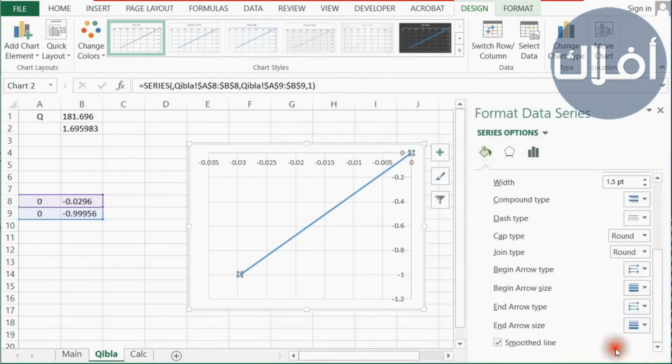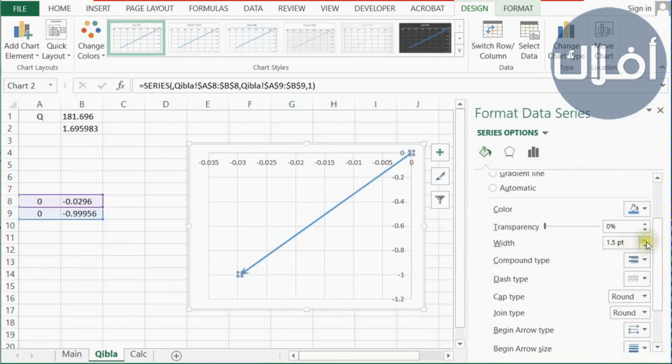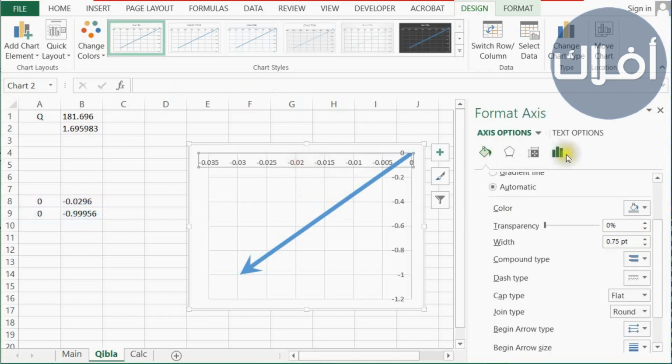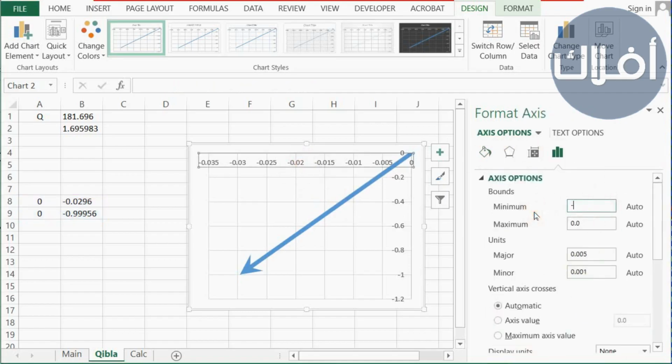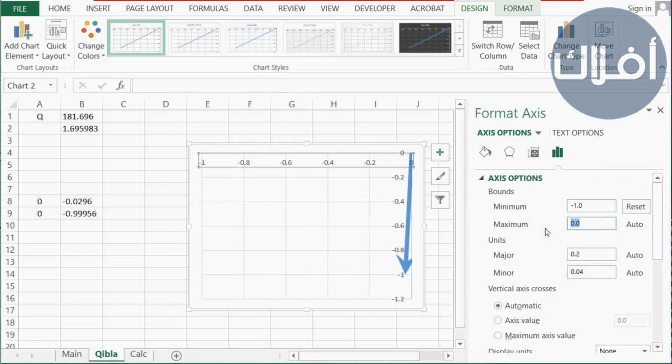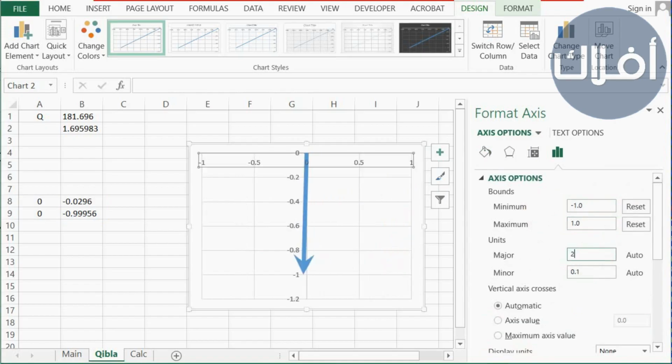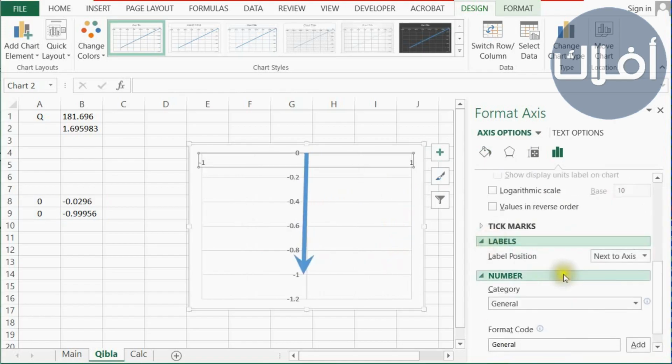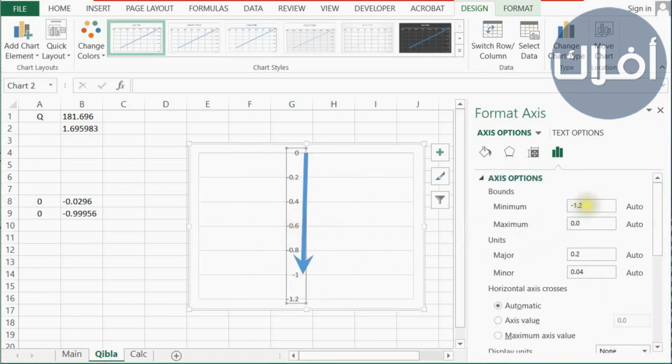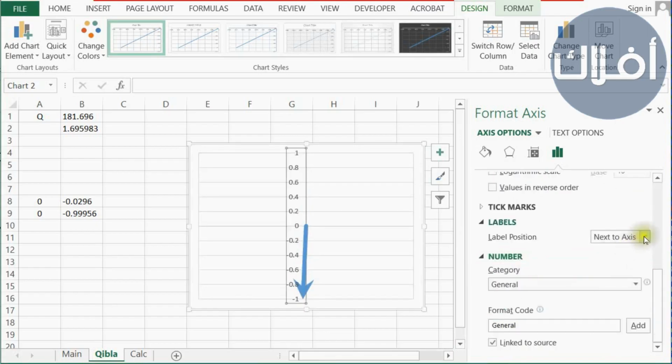Now we will remove the title, choose the line, go to the last option, Format, and then choose the ending type to arrow, and choose the size to the largest size, and then make the line wider. Then select the horizontal axis, go to Axis Options, set the minimum to -1, maximum to 1, major to 2, go to Labels and select None. We'll repeat the same steps for the vertical axis, minimum -1, +1, major 2, and labels None.